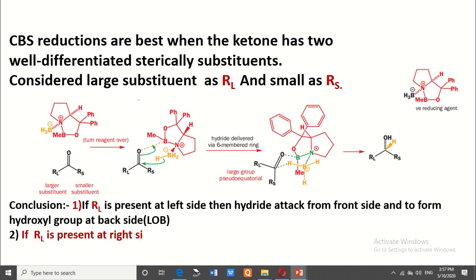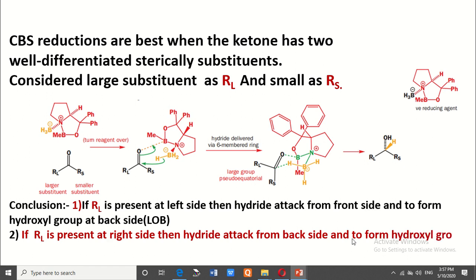Similarly, if the large group RL is present at the right side, then hydride attacks from the back side and forms the hydroxy group at the front side. How to remember these two conclusions? By simply using the suffix LOB or ROF.